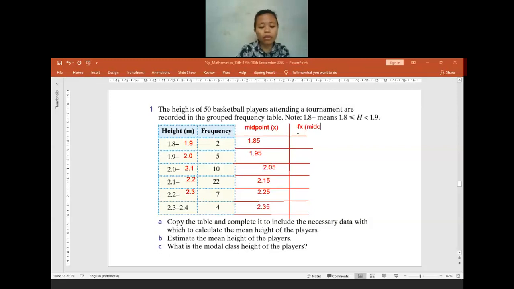Now we have to find the fx. Fx in here means the midpoint multiplied by the frequency. So in here it will be 2 times 1.85 and so on. How many will it be for this one? Anyone can tell me? 3.7. Okay, 3.7.